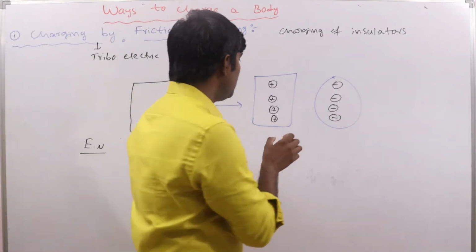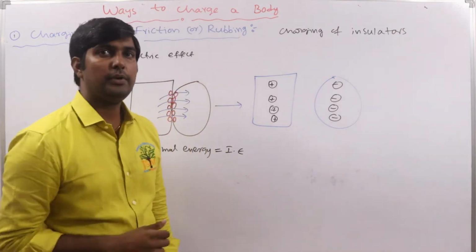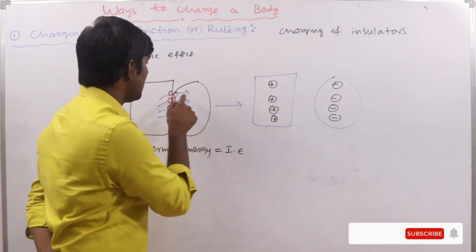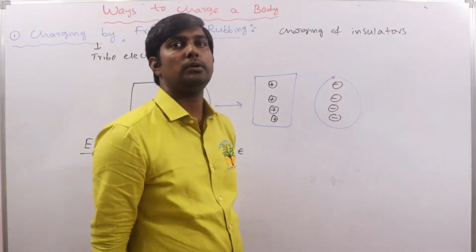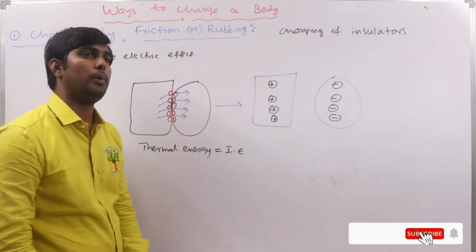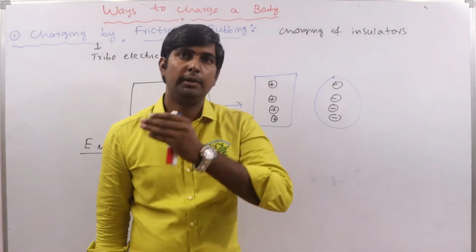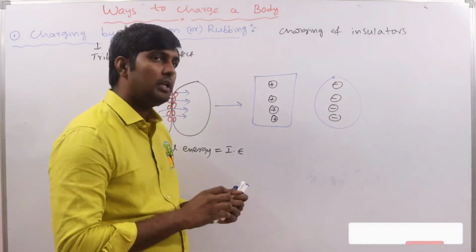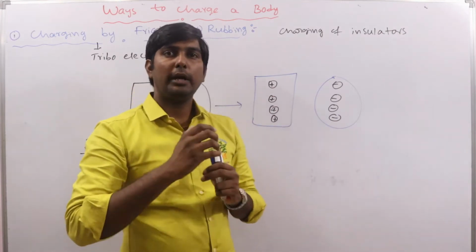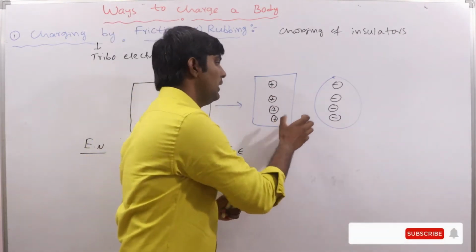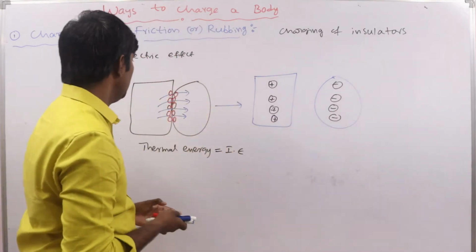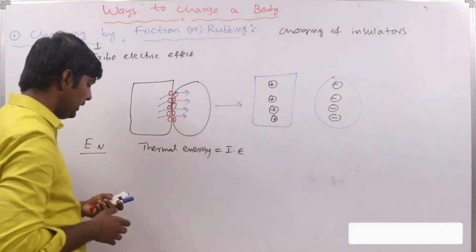One more thing: as we discussed in the very first lecture, every charge is associated with some mass. Electrons transferred means some mass also transferred. But the mass of an electron is very small, so generally that is insignificant. At the quantum or micro level of observation, some mass is also transferred. Charge transferred, so mass also transferred. Clear? This is how charge is developed here.